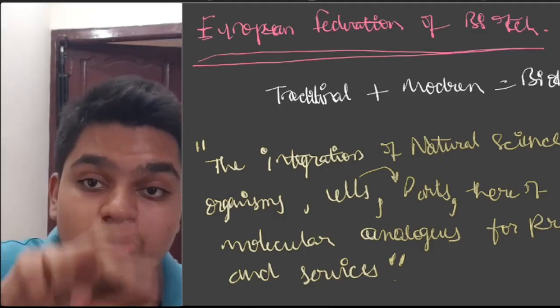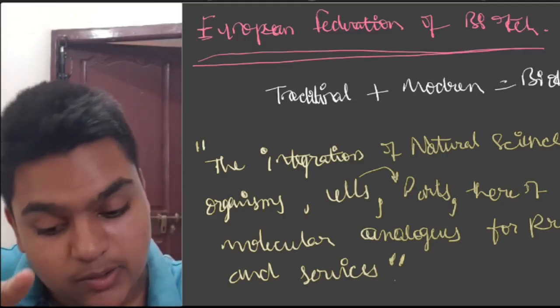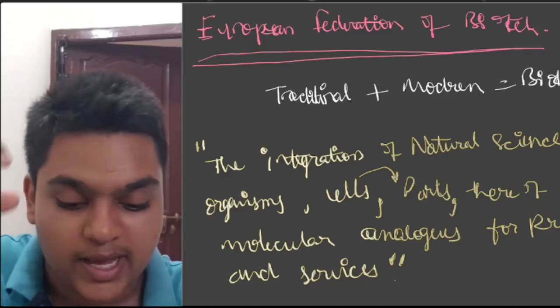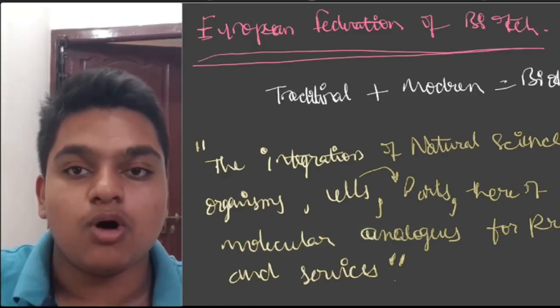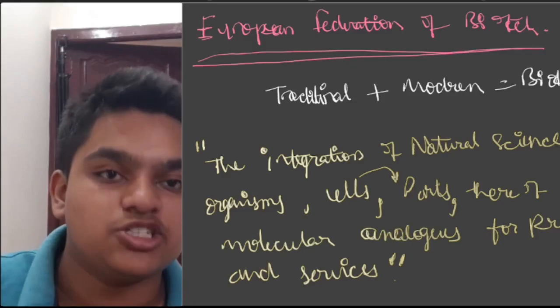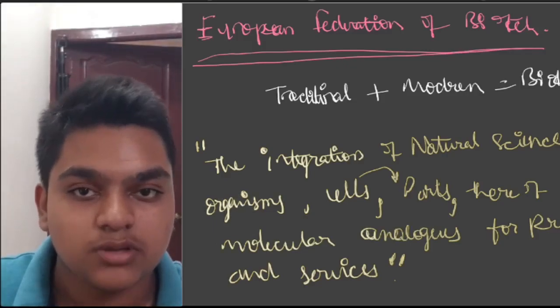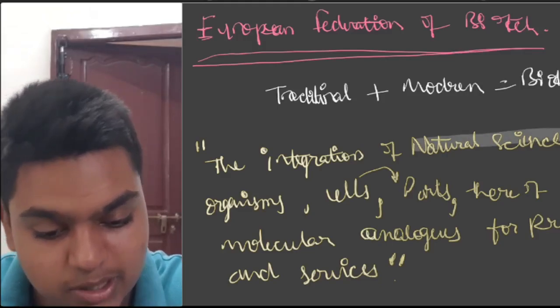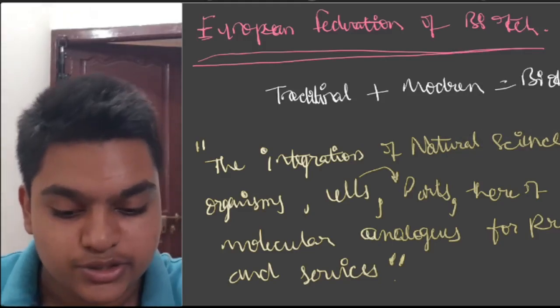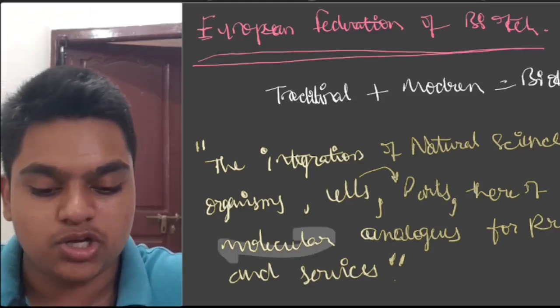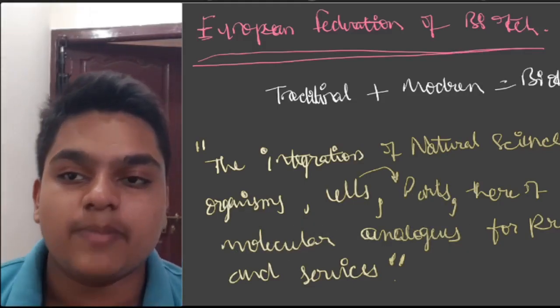It includes both traditional, see, it includes organisms as well as molecular analogs. Molecular analogs is the new age biotechnology word, and organisms is the olden age. Natural science is olden age. Using cells and parts is olden age biotechnology, and molecular analogs is present day biotechnology.